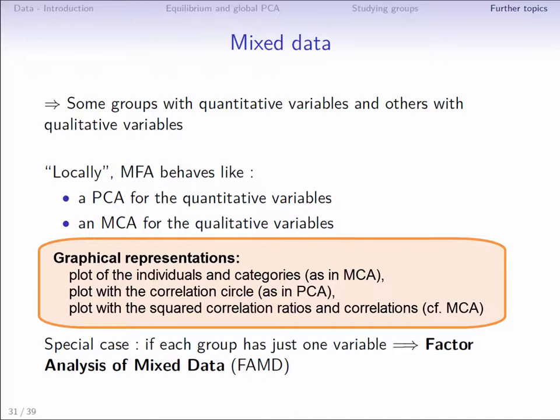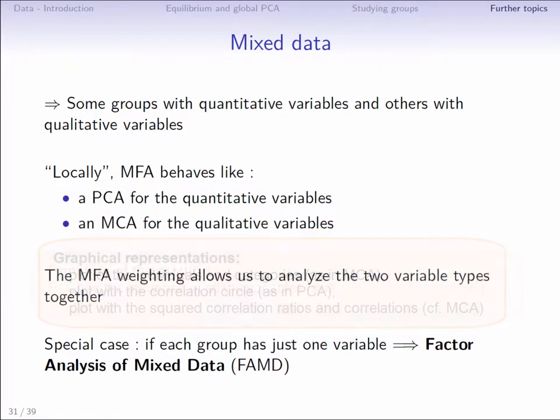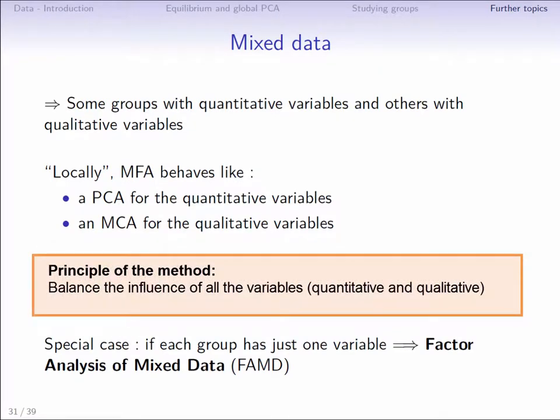That is, the square of the correlation ratios for the qualitative variables and the square of the correlation for the quantitative variables. This multiple factor analysis of mixed data thus balances the influence of each quantitative and qualitative variable. It is quite a useful way to proceed because many data tables contain both quantitative and qualitative variables.